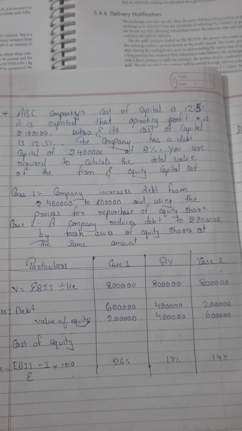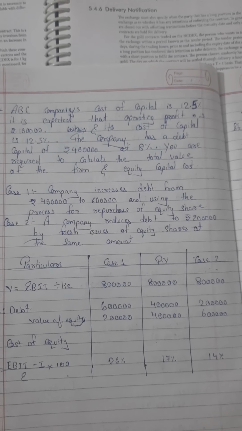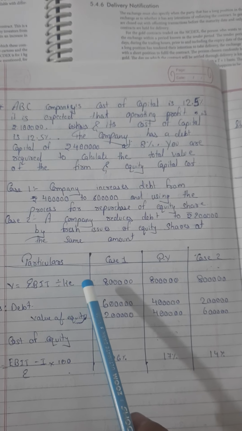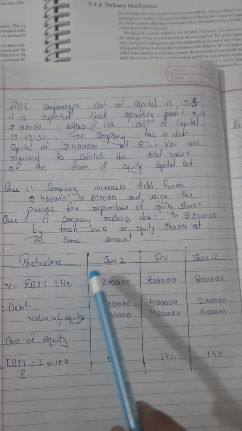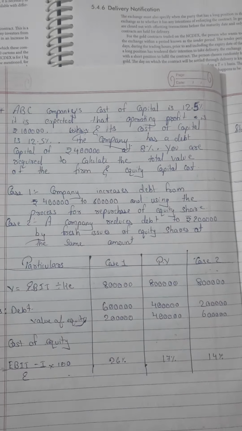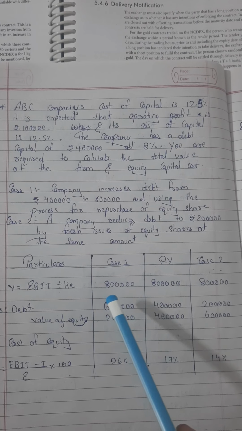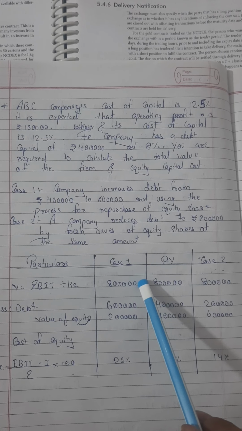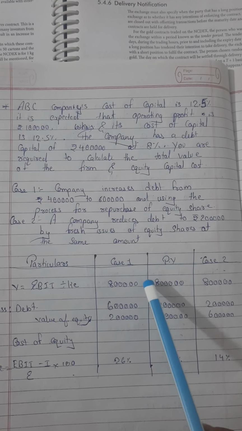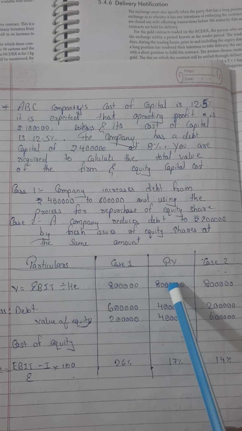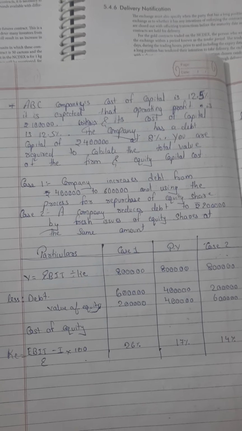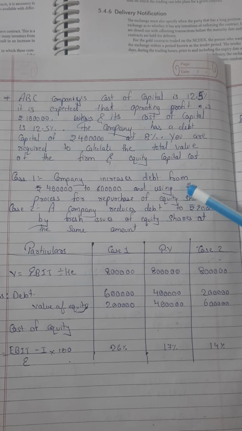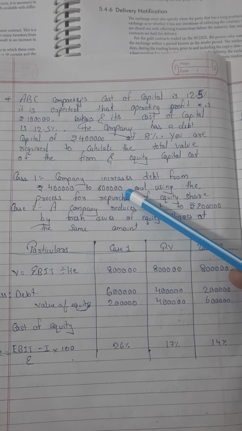Value of the firm will be EBIT divided by KE, as we know, we have solved earlier. EBIT is 1 lakh divided by KE, that will be the cost of capital 12.5, right, same for all the three cases. Less debt. Now in the first case, debt is 6 lakh.